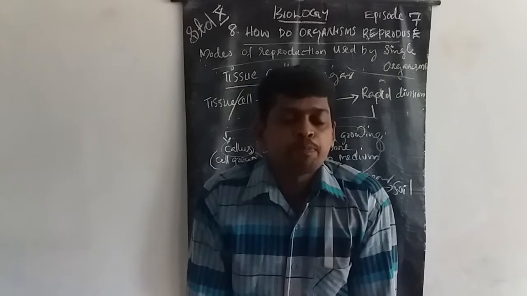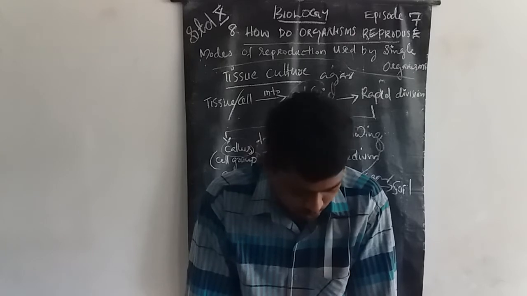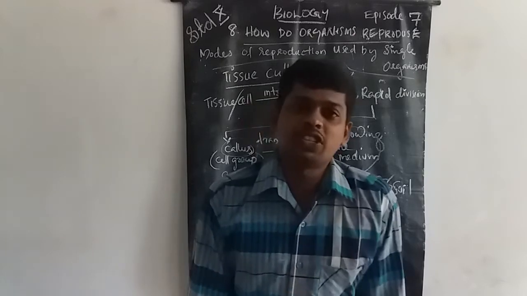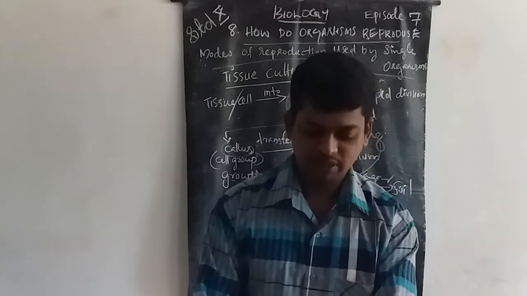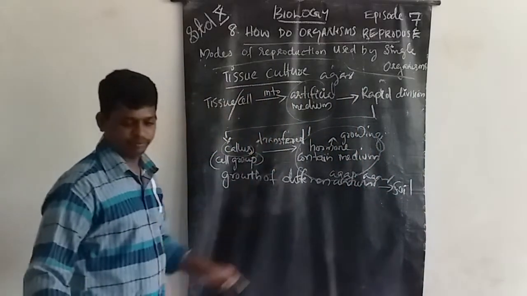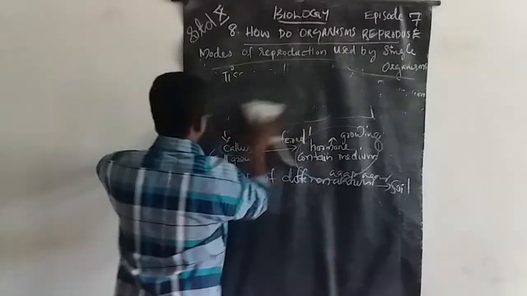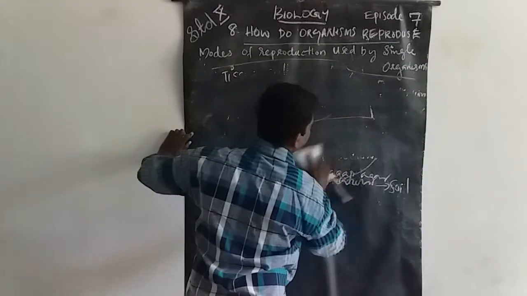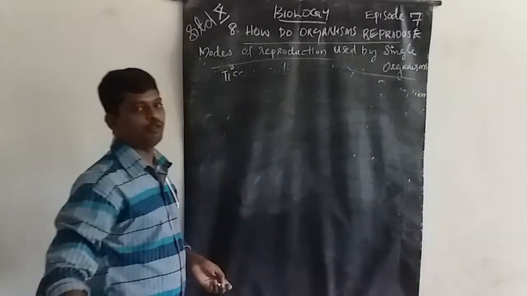And next, an asexual reproduction method is known as spore formation.